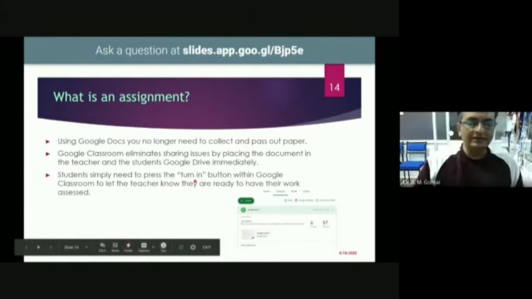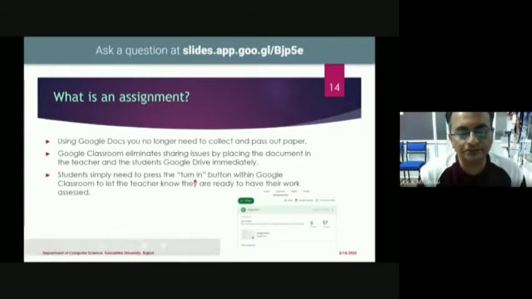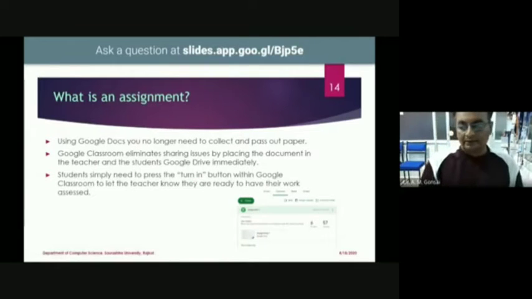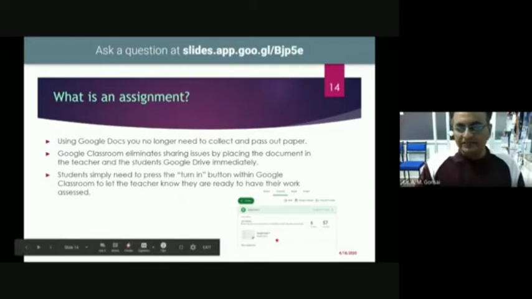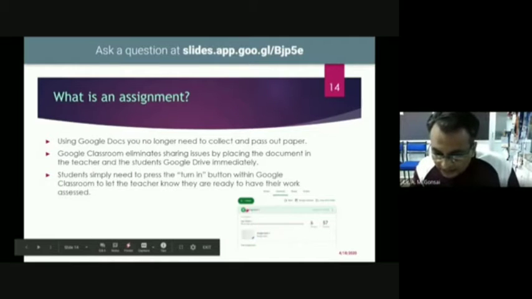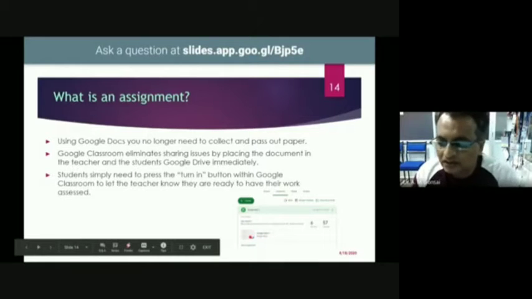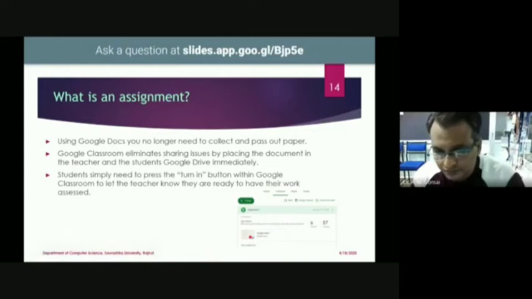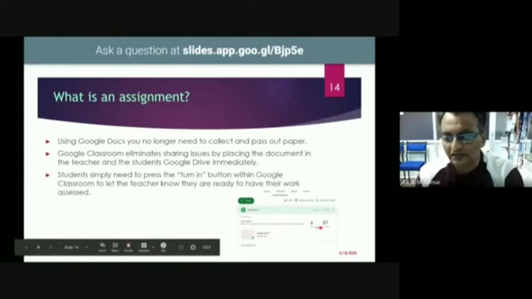That document will come back to the teacher's Google Drive, and that is automatically visible in our Drive as well. Look at this picture. I have given assignment 1 to my students with this Google Doc. That document has been passed to the students, and each individual student will receive it.